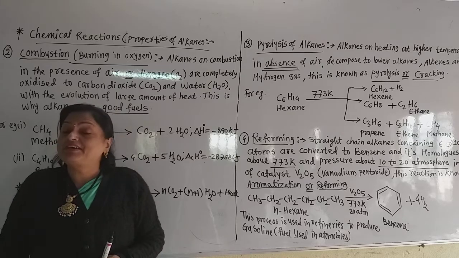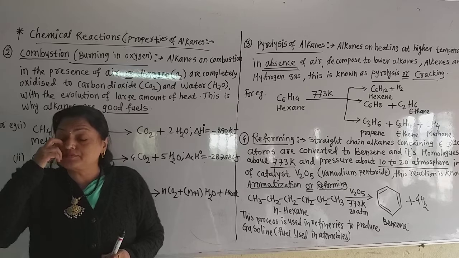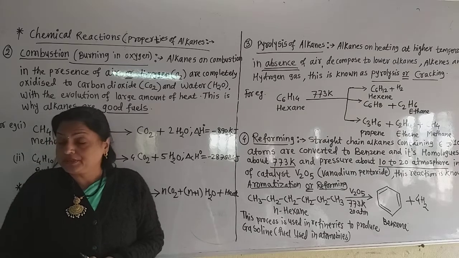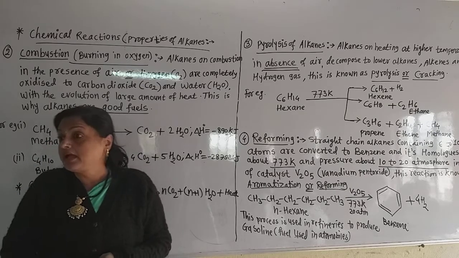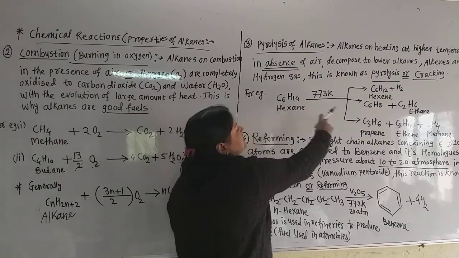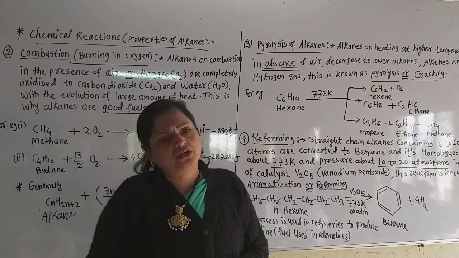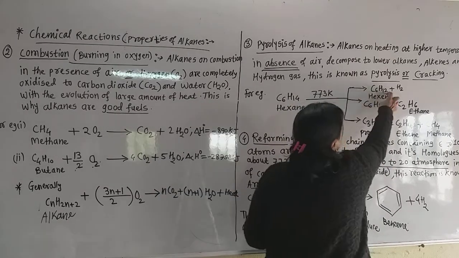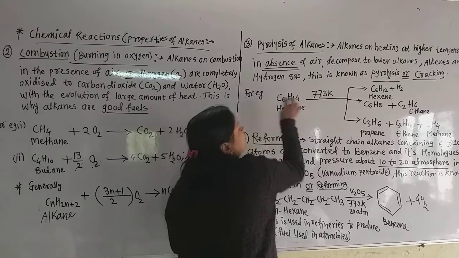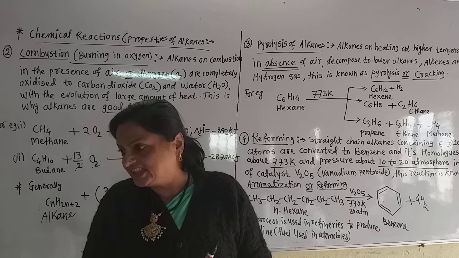Now at about 773 Kelvin, three different types of products are obtained. Three different types of reactions are done there. First, this hexane is converted into hexene. Why do I write the name hexene here? Because the formula is C6H12, and this is C6H14. That means there are always two more hydrogens in the alkane than the alkene.